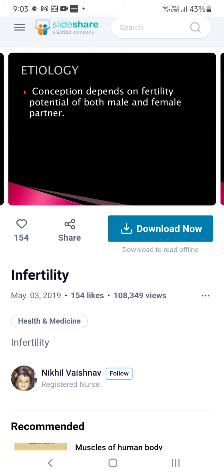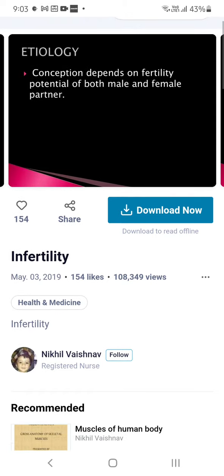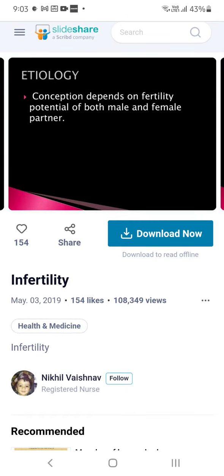So, incidence: mostly infertility problems affect 1 in 7 couples. Now we are seeing more cases, because of pollution, our food habits and everything. Infertility cases are increasing nowadays.